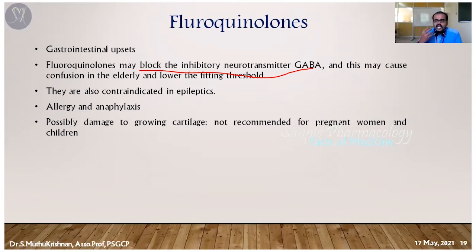So once the fluoroquinolone drugs inhibit the action of GABA, automatically the CNS is going to be excited. So it is highly contraindicated in epileptic patients, those who already have an epileptic problem, or are under anticonvulsant therapy. It's going to block the GABA action, so the excitatory function is more. If a convulsive patient takes fluoroquinolones, it may cause convulsion.